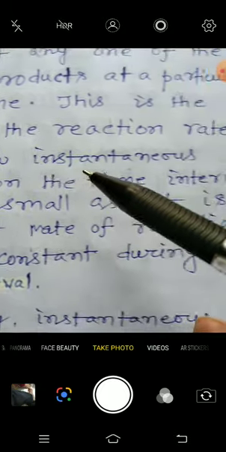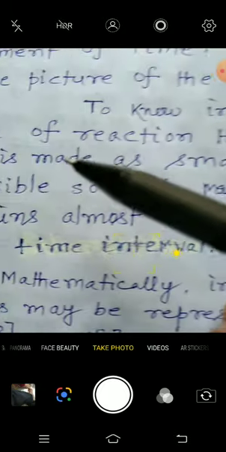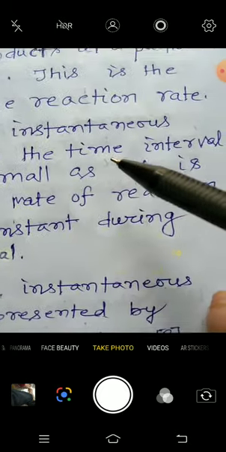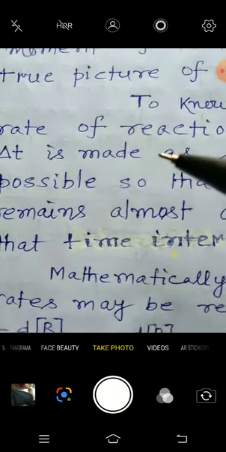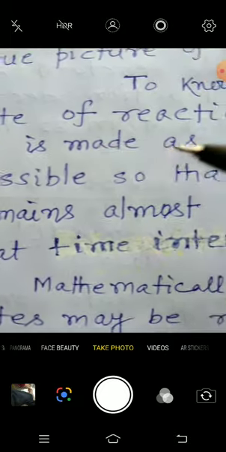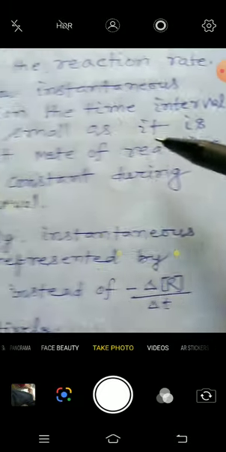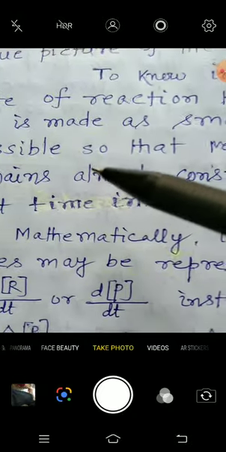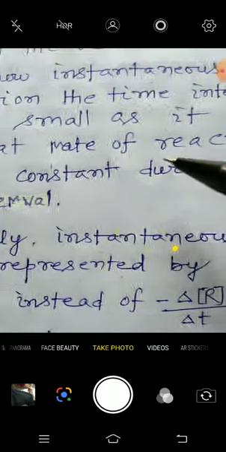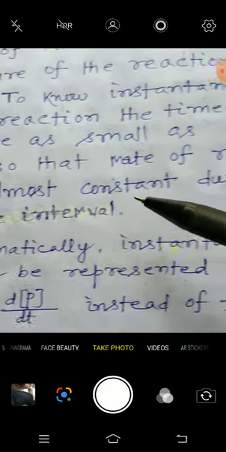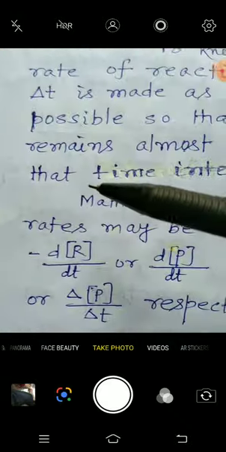To know instantaneous rate of reaction, the time interval delta t is made as small as possible, so that the rate of reaction remains almost constant during that time interval.